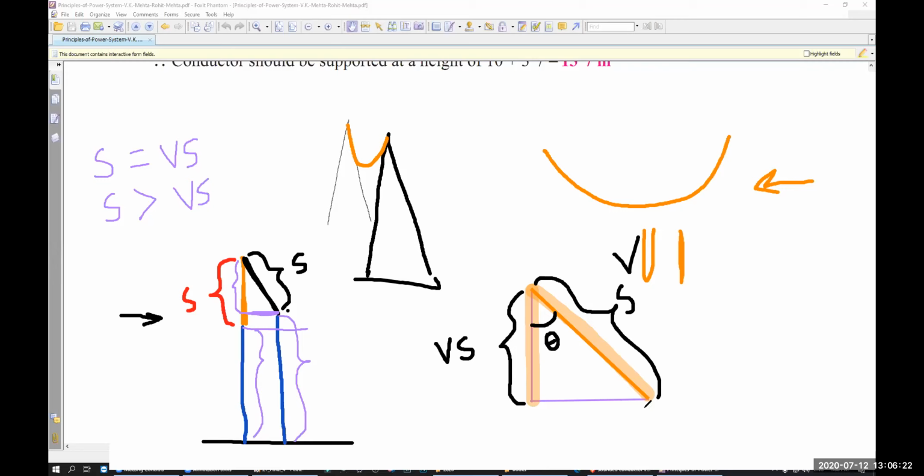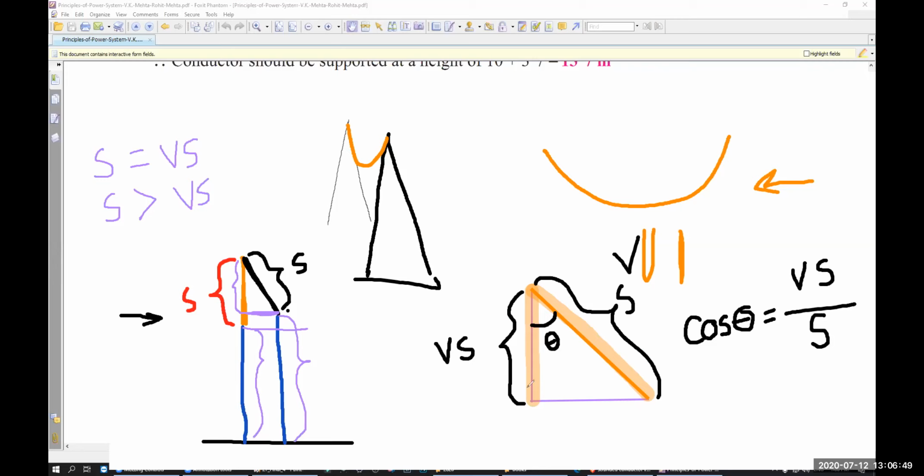This is the hypotenuse. So which one will it be? Base over hypotenuse. Cos theta, right? Cos theta will be base over hypotenuse. What is the base? The base is the vertical sag, VS, divided by the hypotenuse S. So cos theta is equal to base divided by hypotenuse.